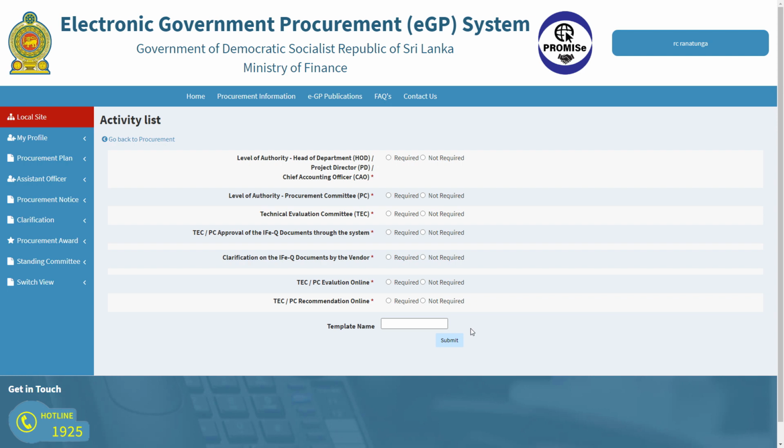Once you click on the Create Template link, this screen will appear. If the procurement is within the authority limits of the Chief Accounting Officer, Head of the Department, or the Project Director, select this option as required. Then the system automatically selects Procurement Committee as not required. If there is a Procurement Committee for this particular procurement, select Procurement Committee as required. In the same manner, make all the selections appropriately to suit your procurement.